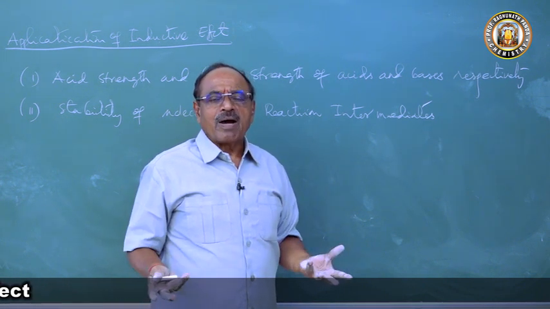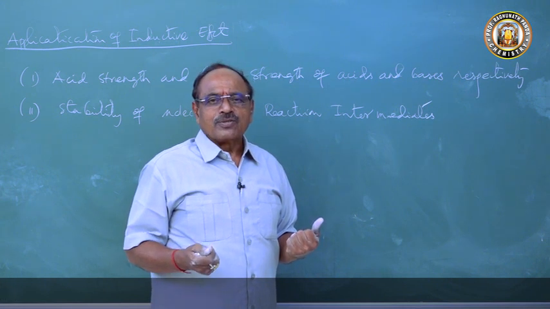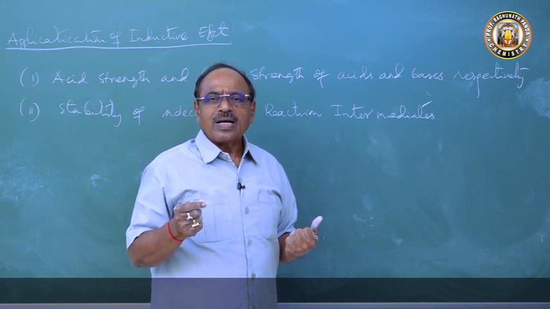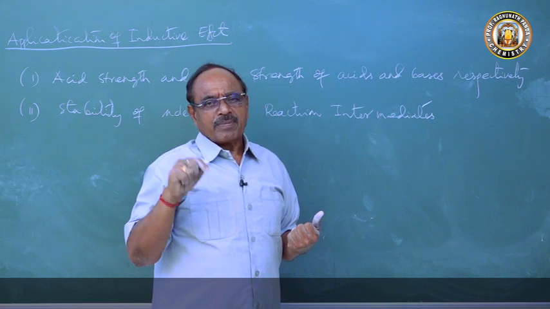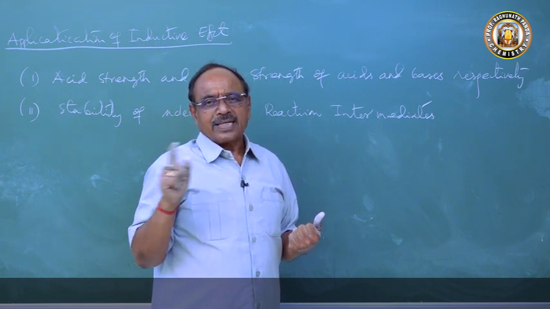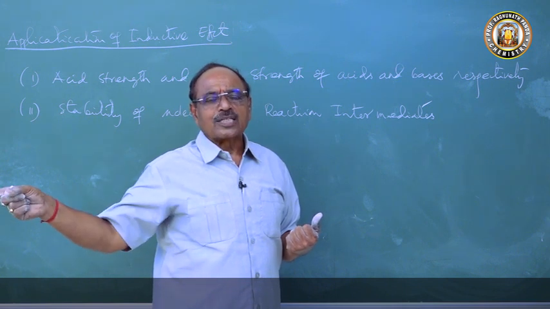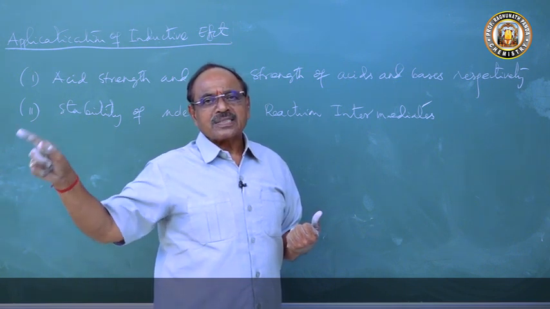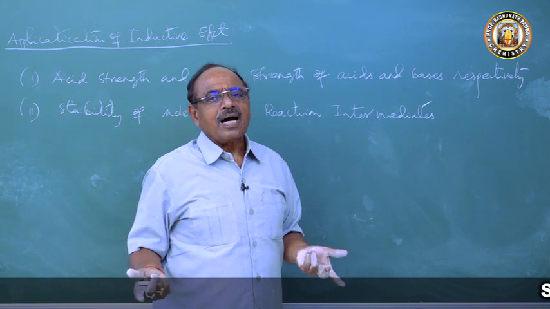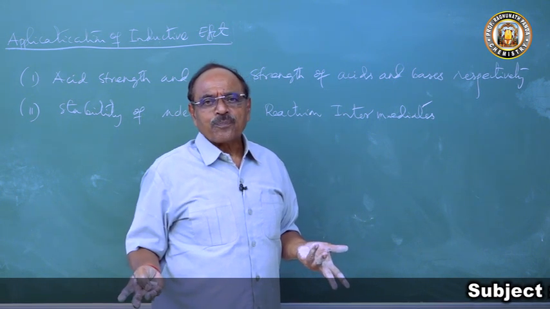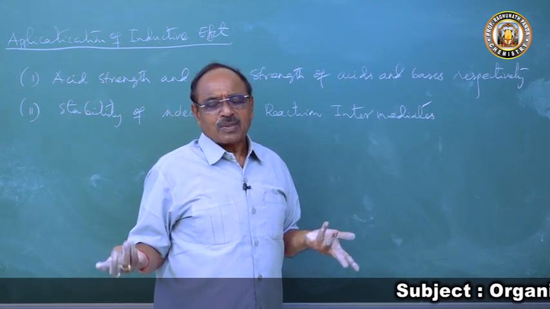Then which carbonium ion is more stable? Tertiary. What is a carbonium ion? C plus. Primary has one alkyl group, then secondary has 2 alkyl groups, and tertiary has 3 alkyl groups, C plus with 3 R. What are the R? Electron releasing groups. What do they cause? Plus I effect.